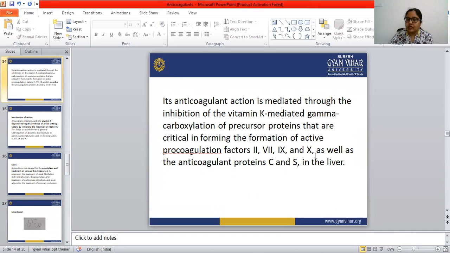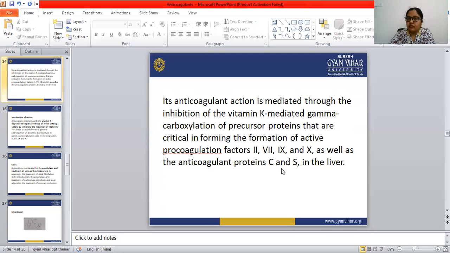As well as protein C and S in the liver, the anticoagulant proteins. Anisindione's main mechanism of action is that it inhibits the vitamin K mediated gamma carboxylation of the precursor proteins that are critical in the formation of these factors. When this carboxylation is inhibited, the cofactor doesn't form.